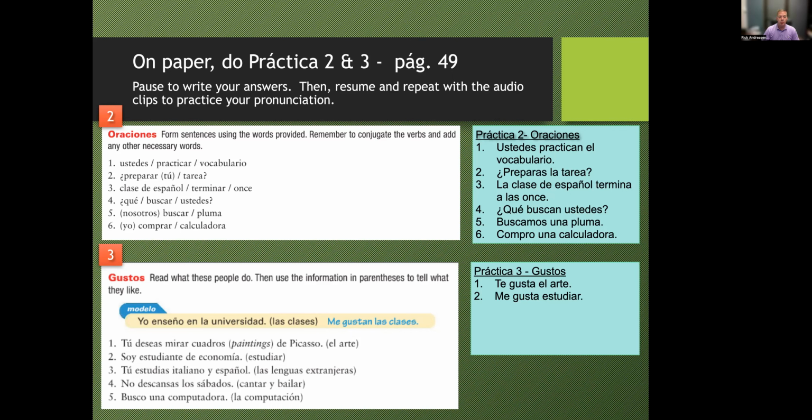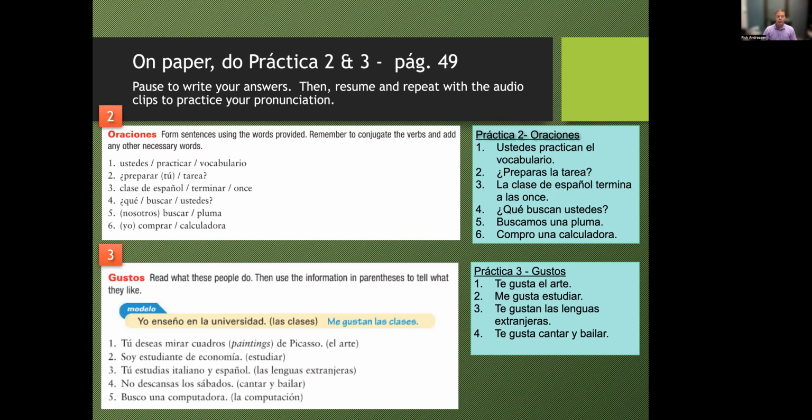Número 3, tú estudias italiano y español. And the prompt here is las lenguas extranjeras, which means foreign languages. You would say, te gustan las lenguas extranjeras. Again, gustan because it's lenguas and it's plural. Número 4, no descansas los sábados. You don't rest on Saturdays. You like to sing and dance. So, no descansas los sábados. Te gusta cantar y bailar.